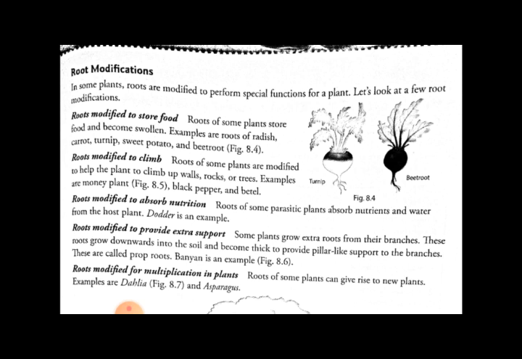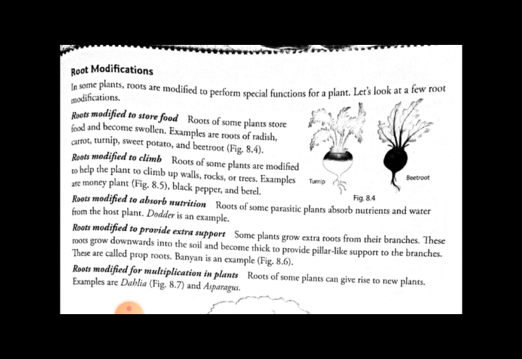You have seen in many houses that people specially plant a money plant, as the roots penetrate into the walls and climb up, forming a beautiful pattern. So the roots of the money plant are modified to climb.